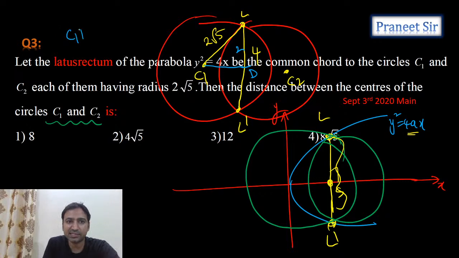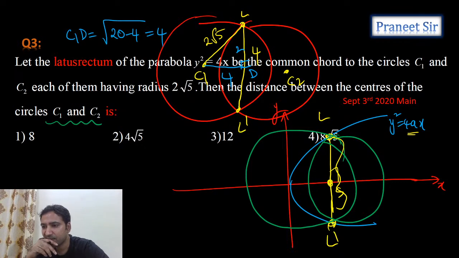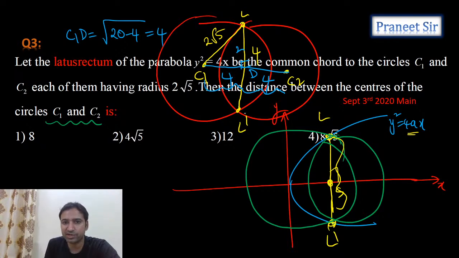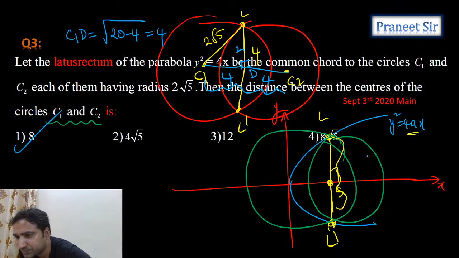C1D we can calculate, guys, if we use the Pythagoras theorem. How much do we get? Because it's a right angle triangle, the square root of 20 minus 4, which is equal to 4. So can I say that this length is equal to 4 units? If this length is 4 units, this length is also 4 units. So 4 units plus 4 units, total 8 units is the answer. Correct now? Yes, the first option is correct.